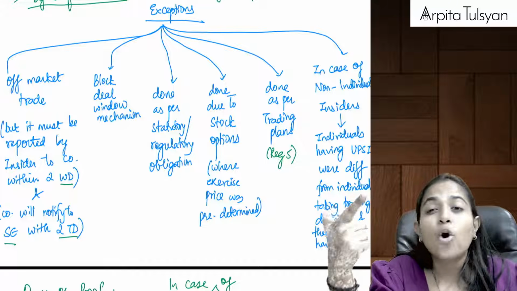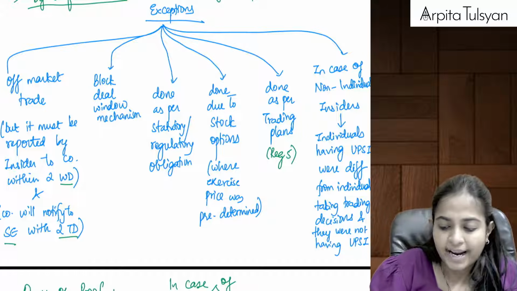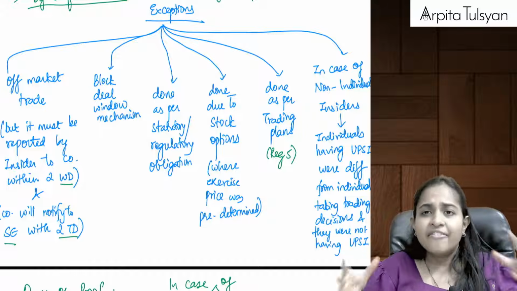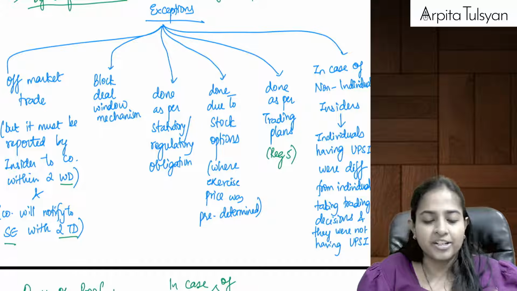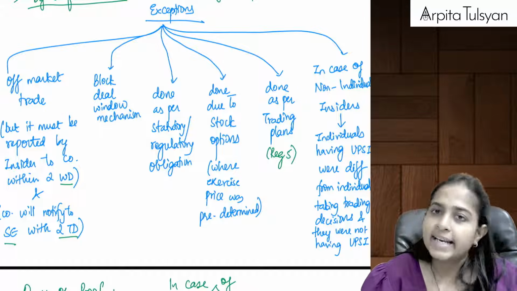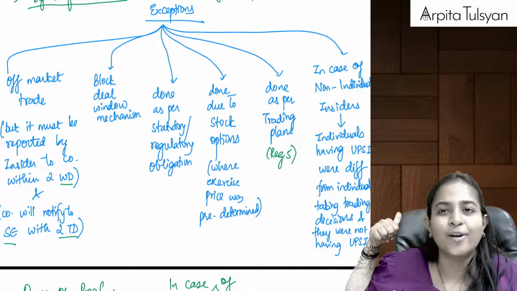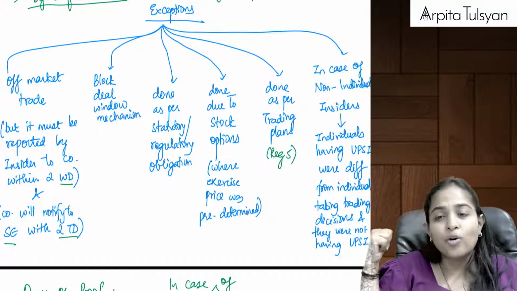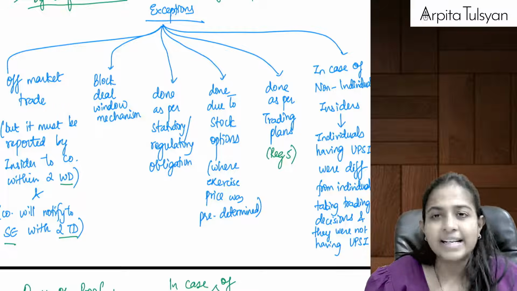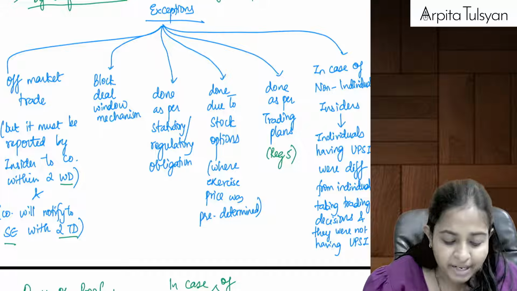Next one, block deal transaction. Block deal, you must have heard about block deal window mechanism or block deal transaction, where bulk shares, exchange of shares happen between 2 or more persons. Then again in that case, it is allowed. Trading of that is allowed, provided there should be no violation of regulation number 3. That is, no procurement or nothing related to UPSI should have been done.